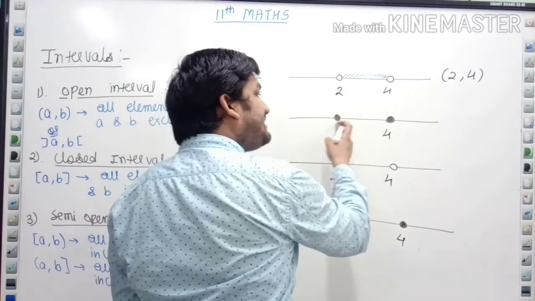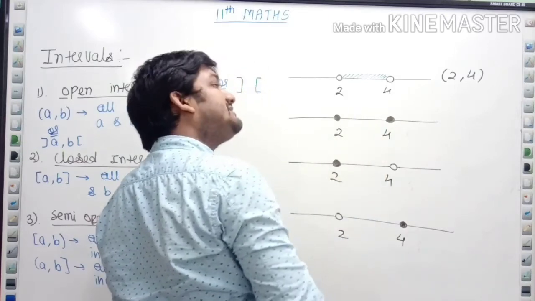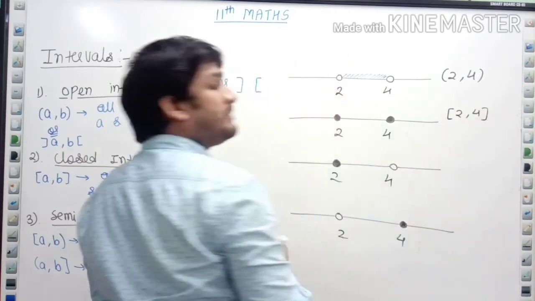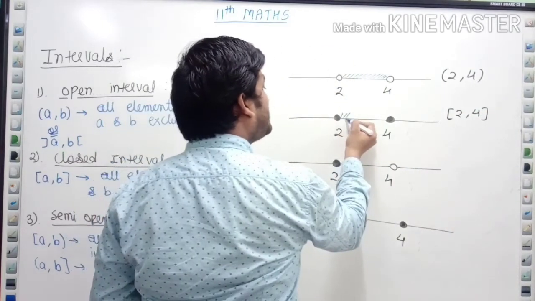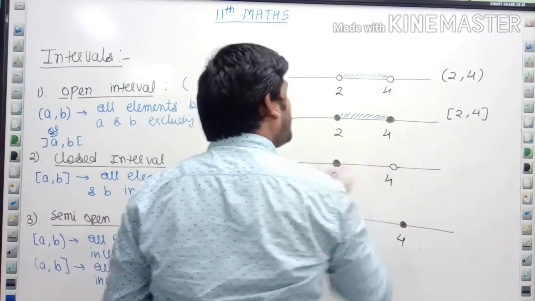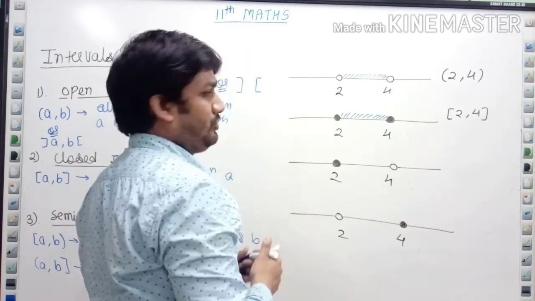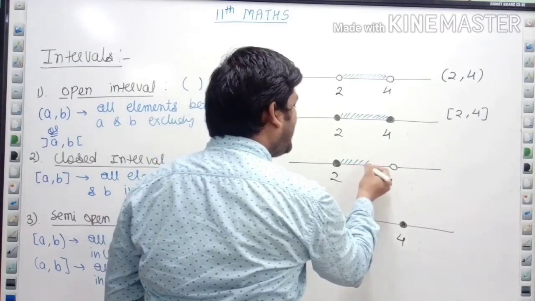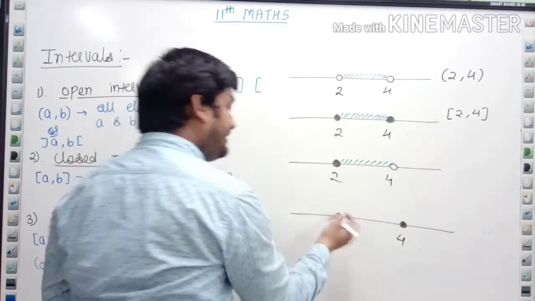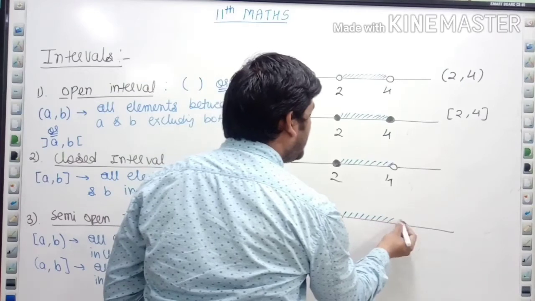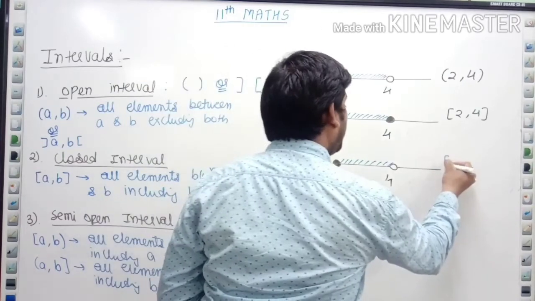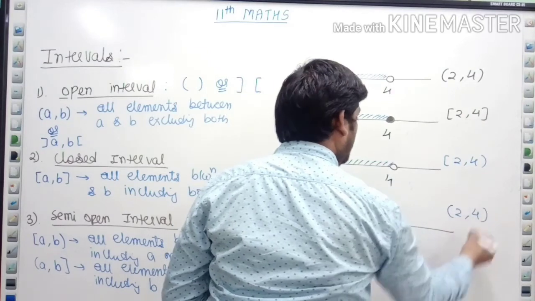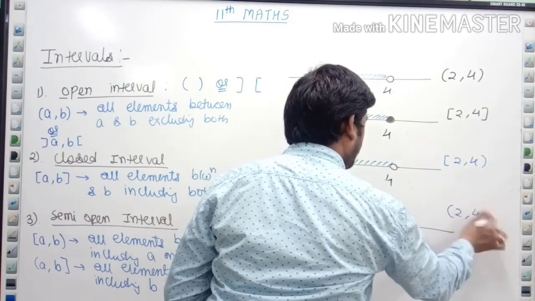Now in the second case, एक डार्क सर्कल है, डार्क सर्कल मींस इंक्लूडेड, मींस this is close bracket [2, 4], all values between 2 and 4 including 2 and 4 also. Third is semi open, 2 include है, 4 include नहीं है, between का तो सारा वैल्यू होगा ही, right. Then here also between का सारा वैल्यू होगा ही, 4 is included, so we can write (2, 4].